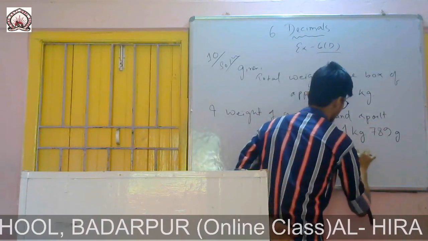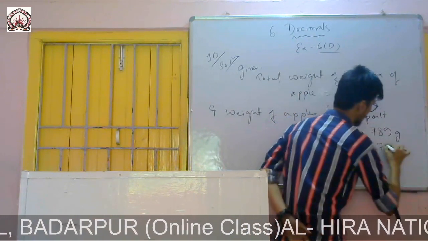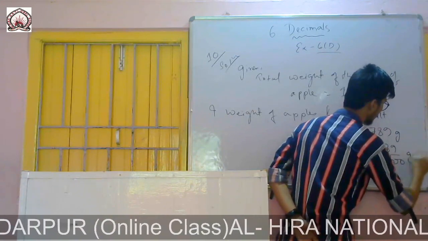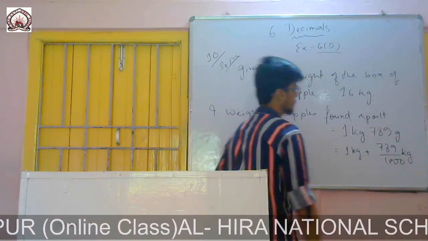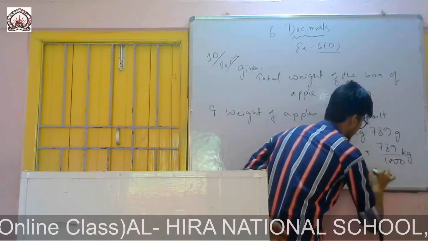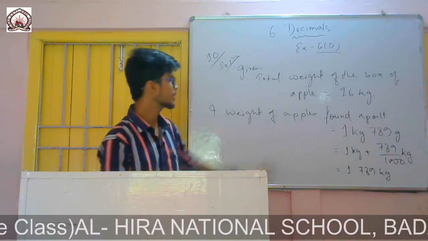If I simply divide it by 1000, it will be in kg, since 1 kg equals 1000 gram. That means 1.789 kg.